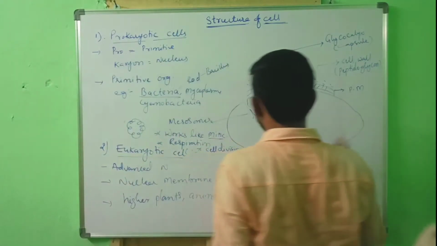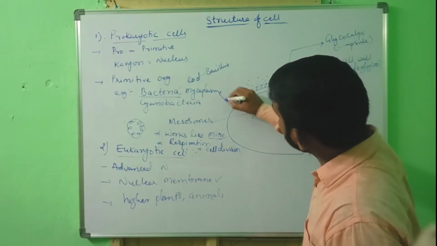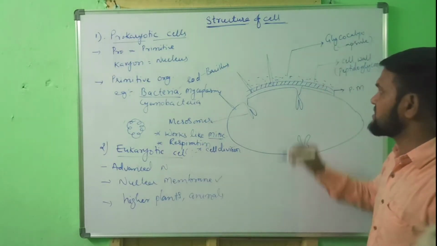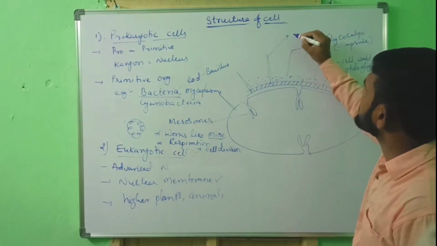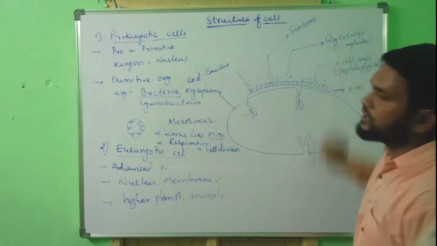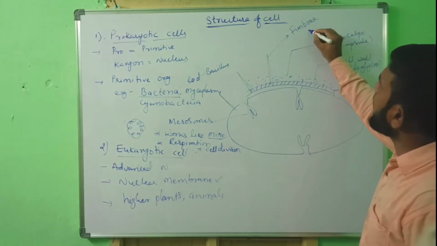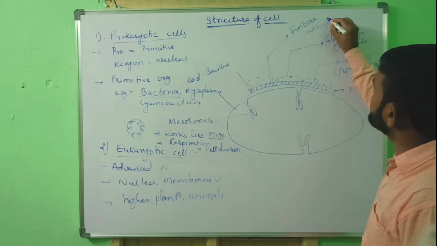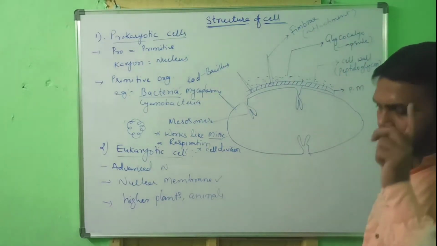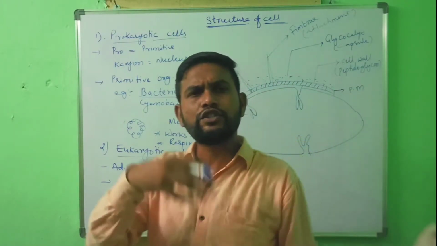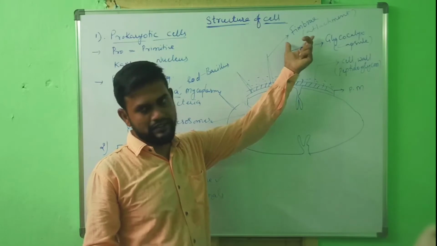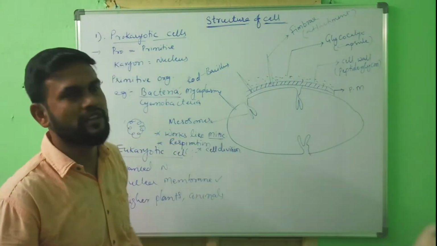On the surface of bacteria, some finger-like projections are present. These finger-like projections are called fimbriae. The function of fimbriae is attachment. They attach to the other bacteria, to the surface of the other bacterium or other substances.